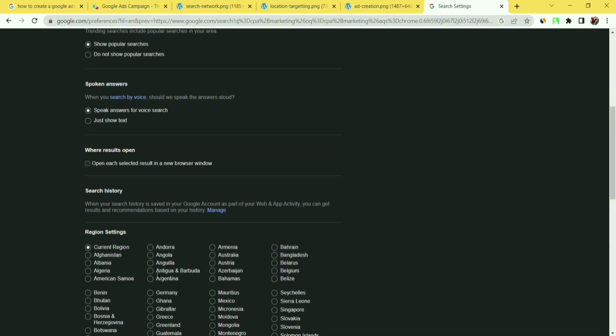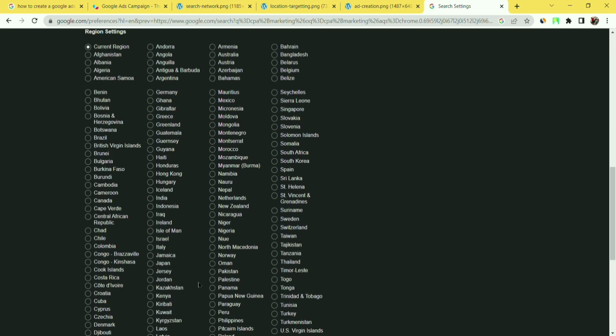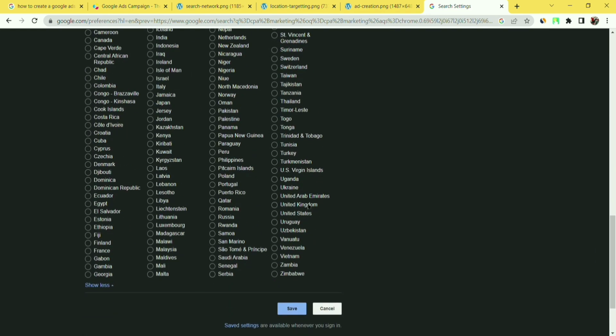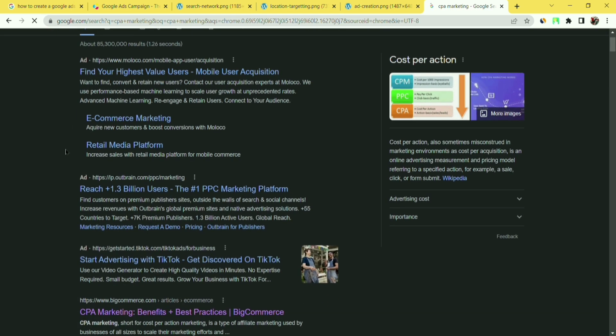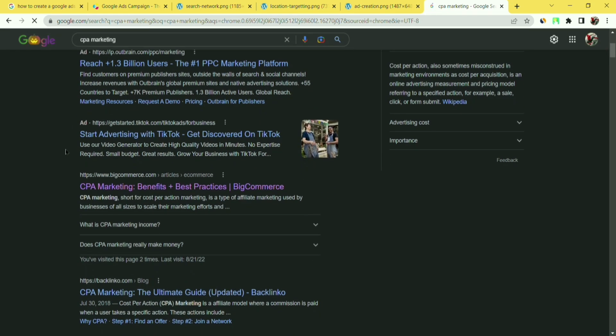The other thing is, if we choose this option, people searching for your targeted locations, that means if we go on Google and search for something, and go to the see all settings option, in the lower section there is an option for region settings.